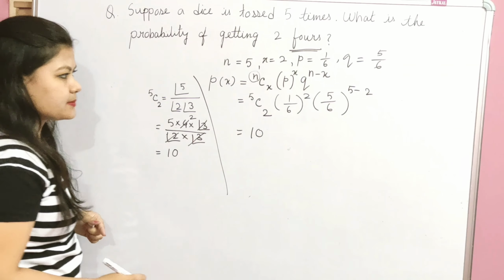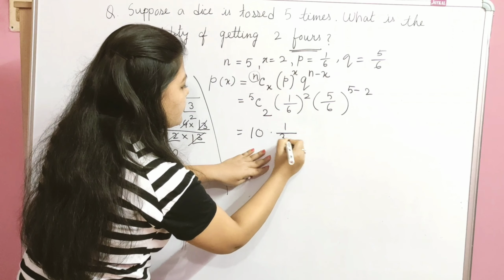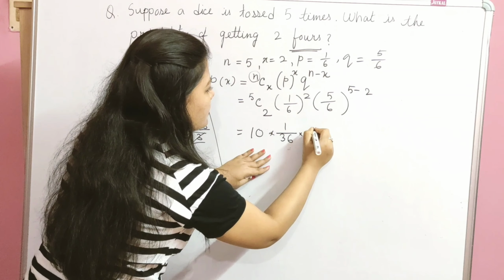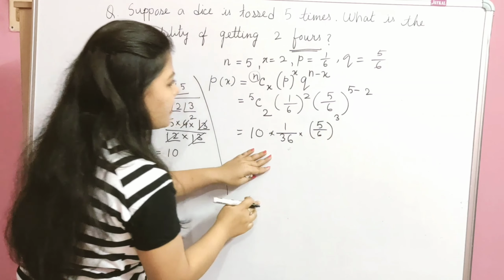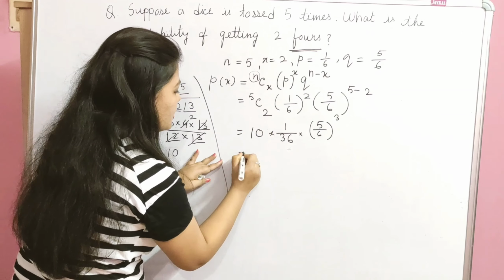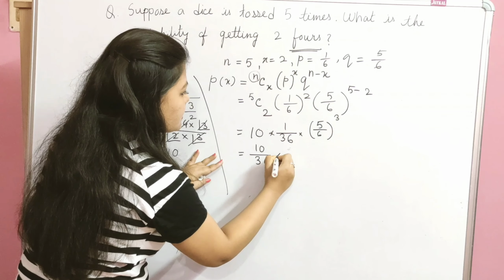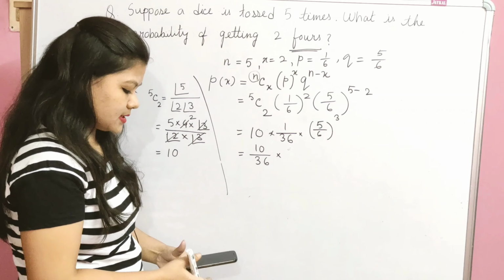Now 1 by 6 whole square means 1 divided by 36, and 5 by 6 whole cube, where 5 minus 2 is equal to 3. So 10 divided by 36 into 5 by 6 whole cube.